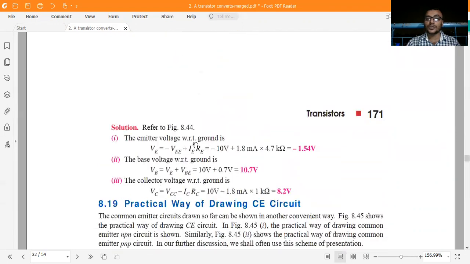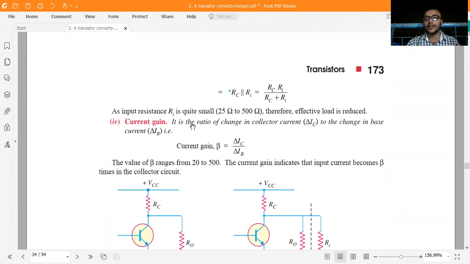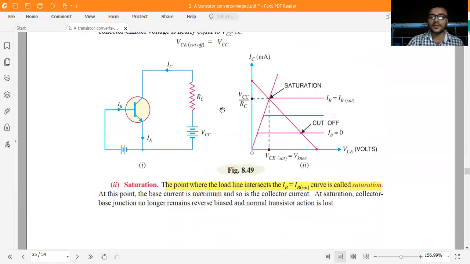Let us move to our question section, where it is very important. We are waiting for the same.